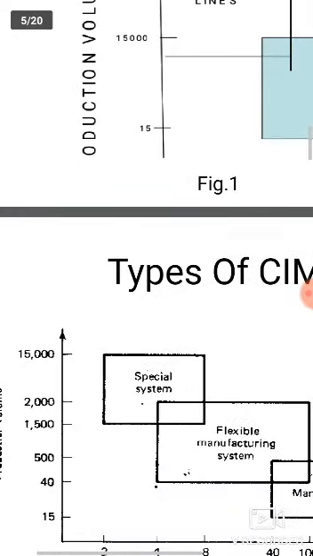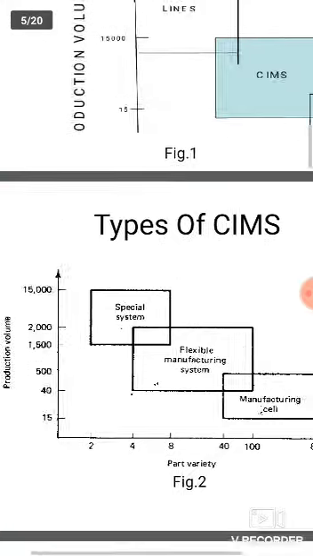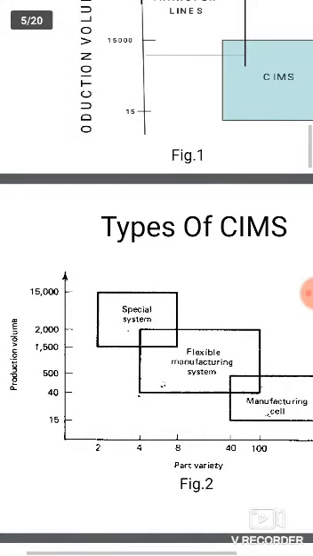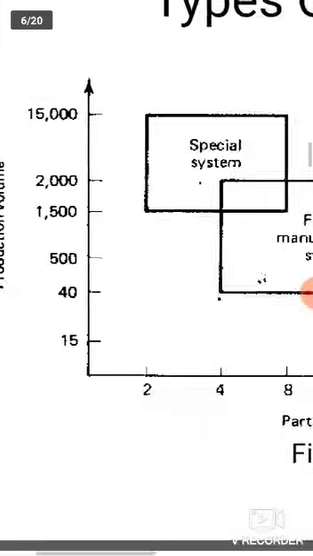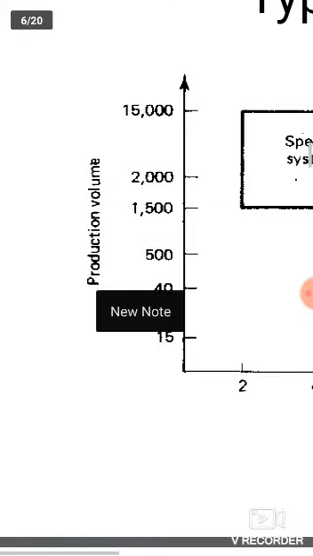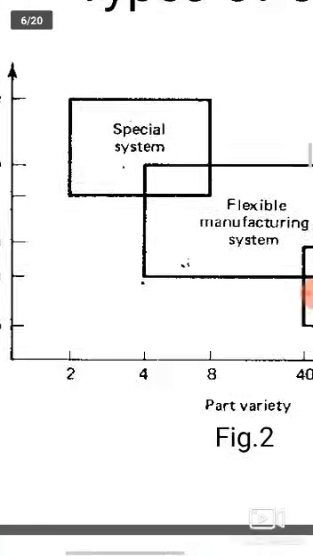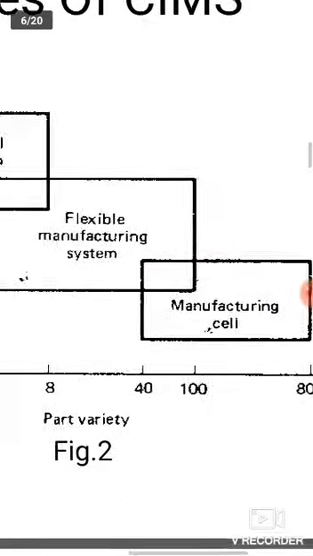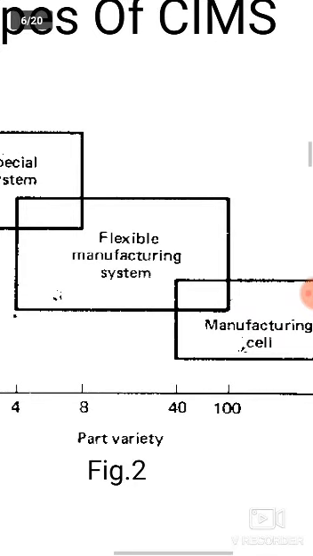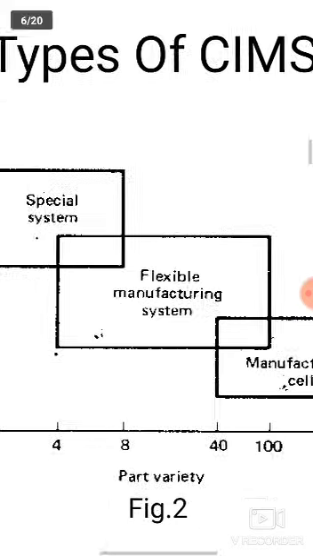Next, what are the types of CIMs? This diagram shows production volume and part variety. There is the special system, the flexible manufacturing system, and the manufacturing cell. These three are linked with each other. The CIM can be further divided into three types.